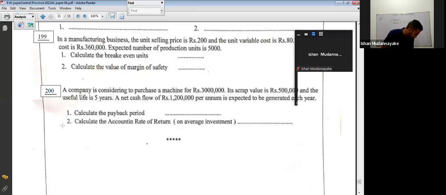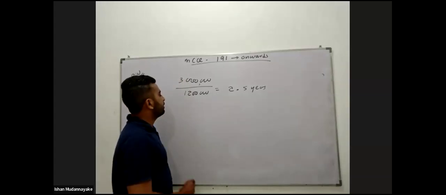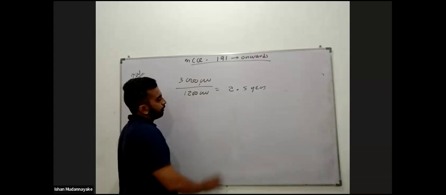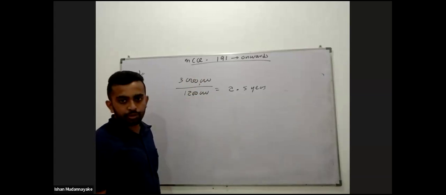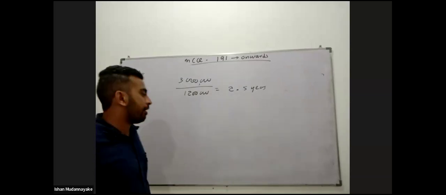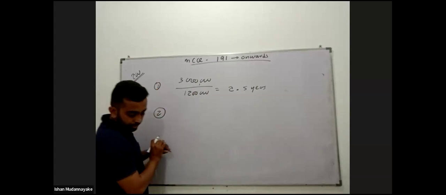Second one, calculate the accounting rate of return. Now here the payback period is 3 million divided by 1,200,000, then 2.5 years. And the second one is to calculate the accounting rate of return, ARR. How to calculate ARR?